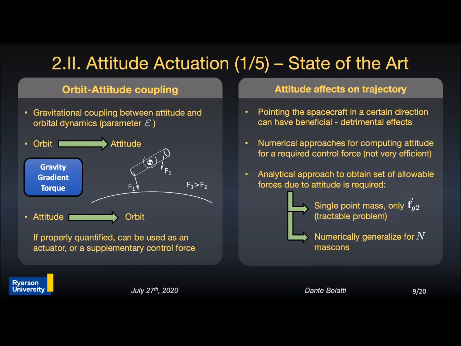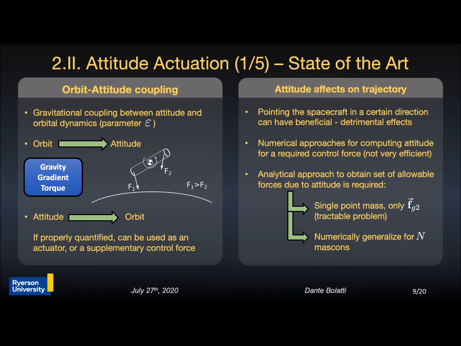So due to the coupling effect, pointing the spacecraft in a certain direction can have beneficial or detrimental effects. So the question is, how can we exploit the beneficial effects? Several numerical methods in the literature used to estimate the attitude for the desired coupled force orientation exist. However, these are numerical in nature and not very efficient. So we see that there is a need to have an analytical approach to obtain the set of allowable coupled forces due to the attitude of the spacecraft.